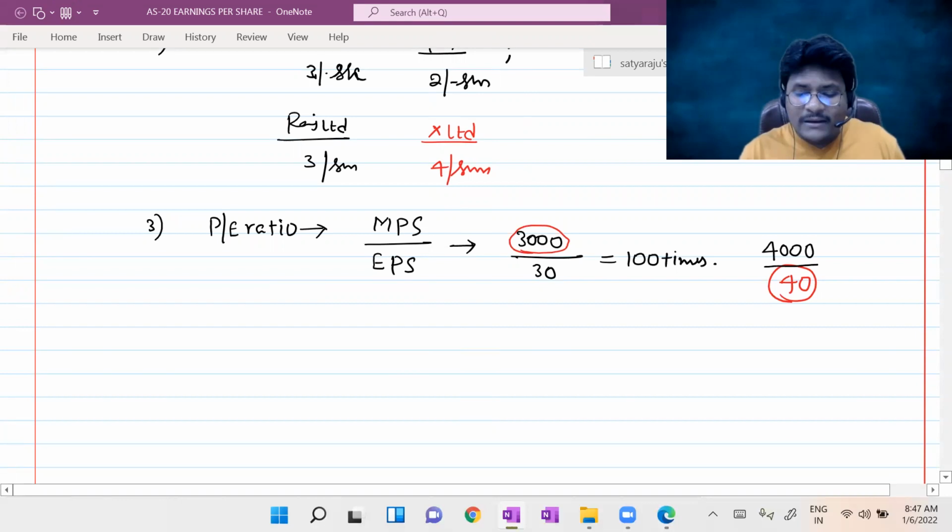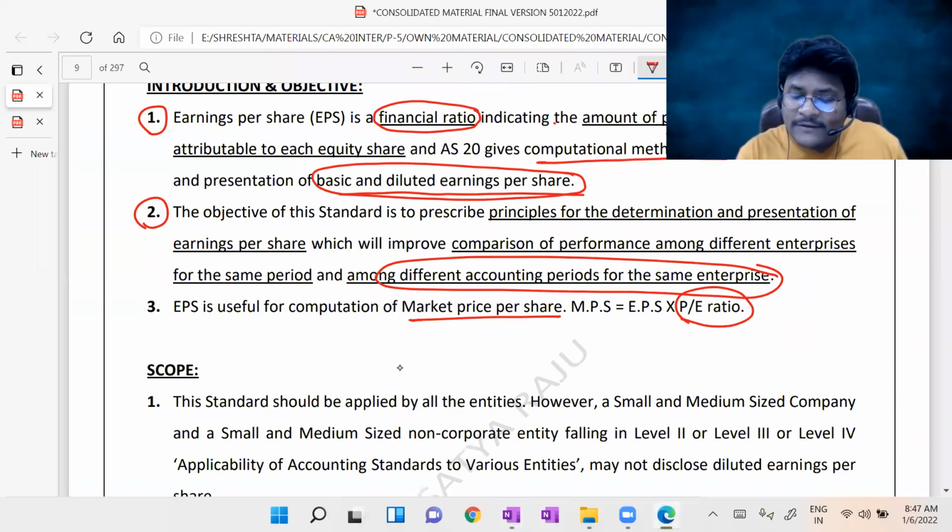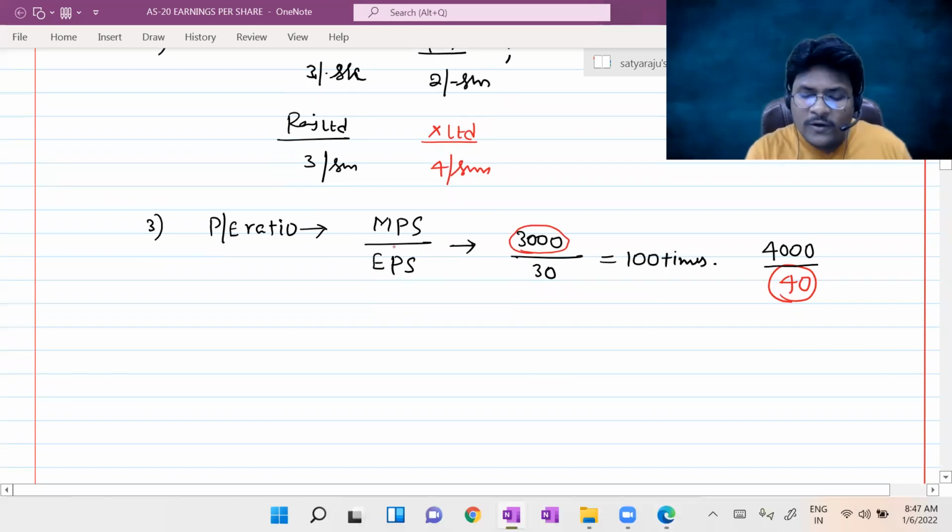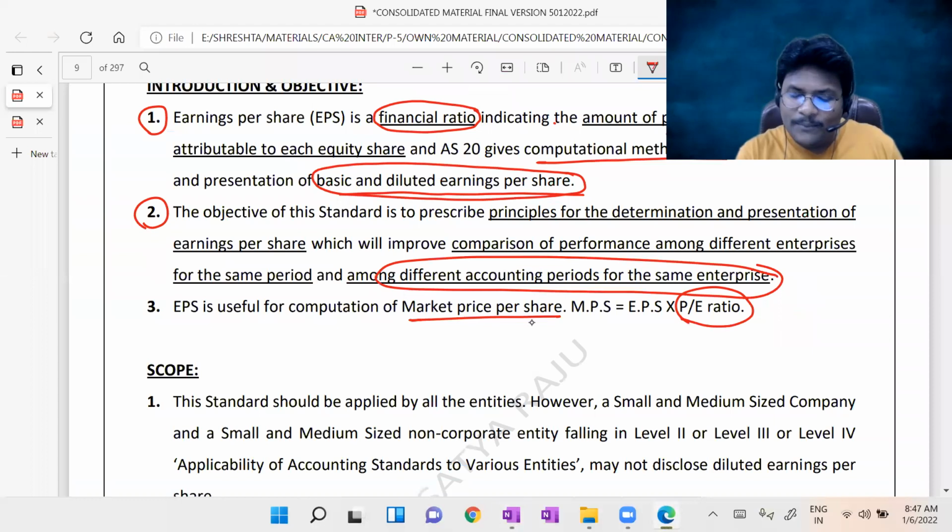Now, what they are telling is that in estimating the market price per share, EPS plays a vital role. If the PE ratio is equal to MPS by EPS, then MPS is equal to PE ratio into EPS. Hope you get it.